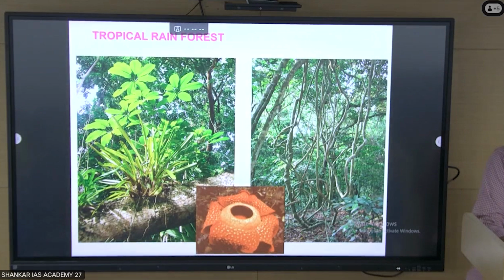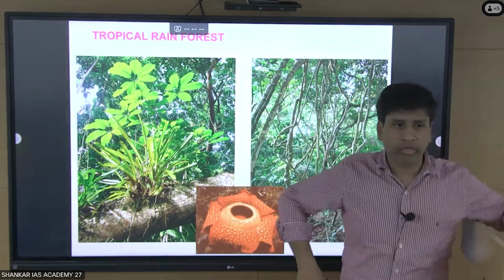Okay. Then come to the forest. This is, you don't doubt at all, one of the richest forests in the world. How about the soil nutrients? Whether it will be rich or not. But actually it is not rich, it's very poor in nutrients because of the heavy rainfall leaching. So just make note. Soil is deficient of nutrients due to heavy rainfall leaching.